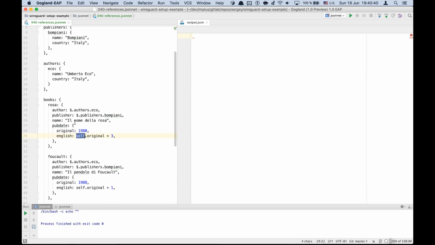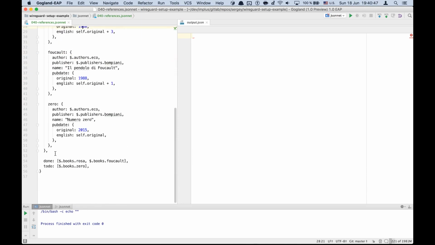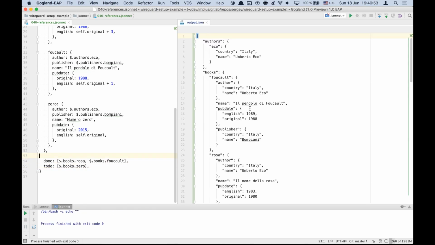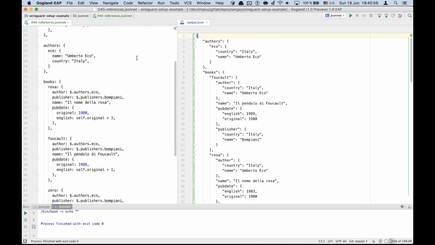So self here is this object, and self.original refers to this value. And at the end, we have a list of books we read and a list of books we have yet to read. So if we run Jsonnet on this file, we get this JSON, and you see that places where we used the $ operator and self keyword were expanded with referenced values.